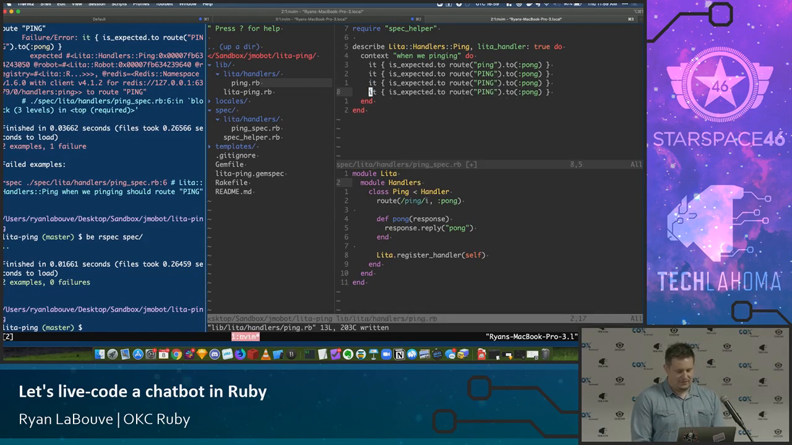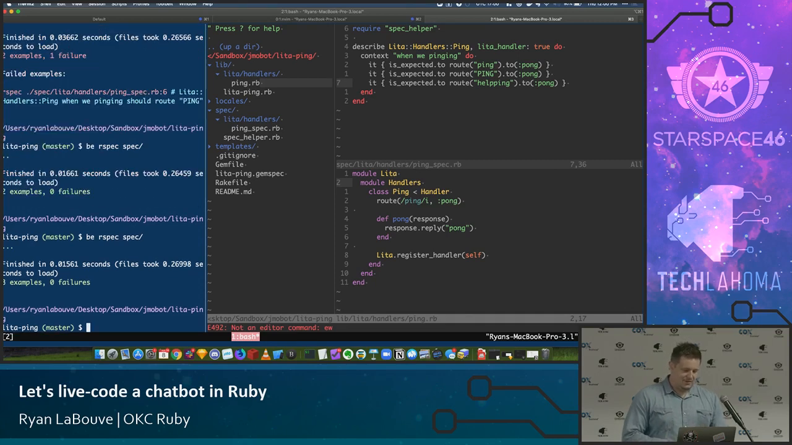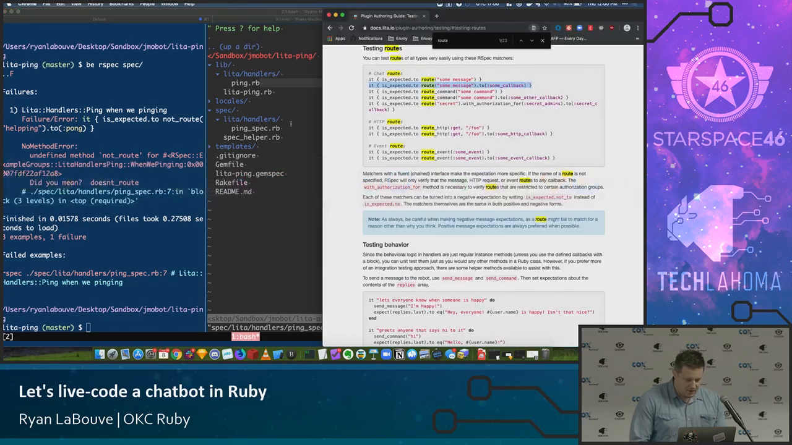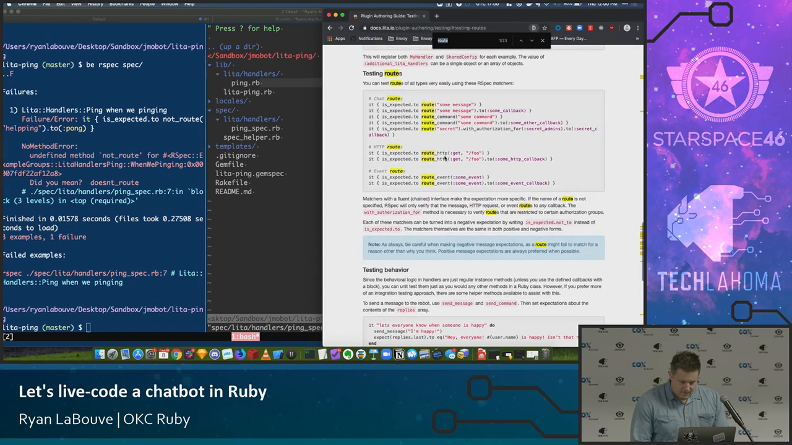And if you were making a real bot, maybe you do or do not want other things to happen, like help, maybe you don't want helping to match here. Doesn't matter, I spelled it wrong, but ping's in there. And so you could go in and set these up and use that to lock down your cases, because I would expect this not to match, right? To not route. Yep, so no, different error. To route.